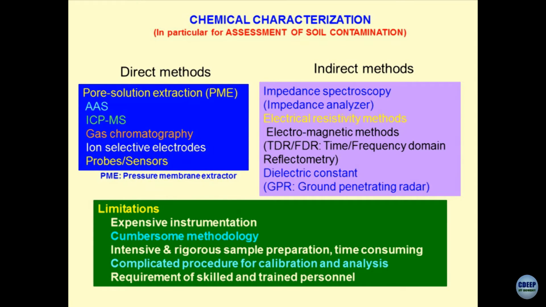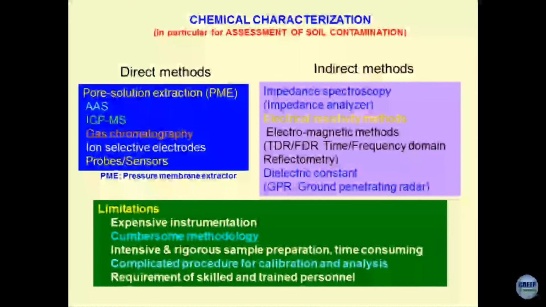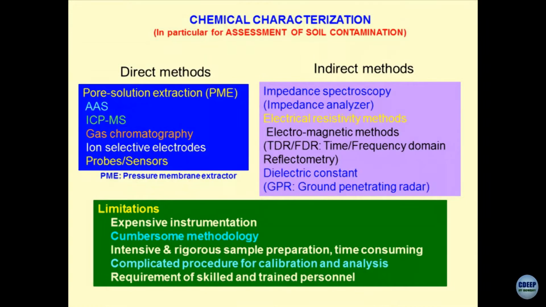And then people are using gas chromatography also, particularly to identify the level of contamination in the form of organic volatile substances. A gas chromatograph has become necessary equipment in modern day geotechnical engineering laboratories because you would like to ascertain the level of contamination of the soil before you start doing the conventional tests, including specific gravity, liquid limit, particle size distribution or whatever. Then we have different types of ion selective electrodes in the market which are very useful to find out the level of contamination of the geomaterials.